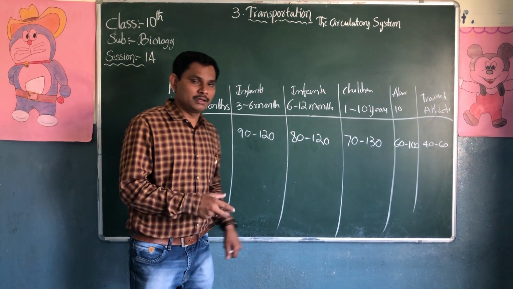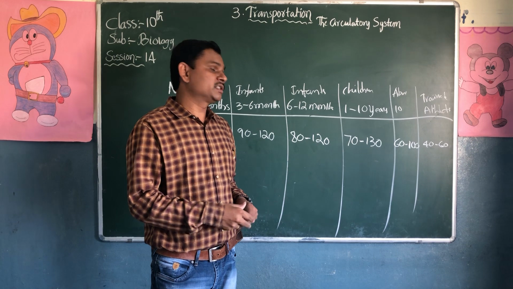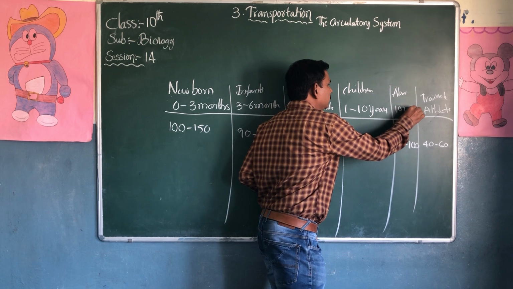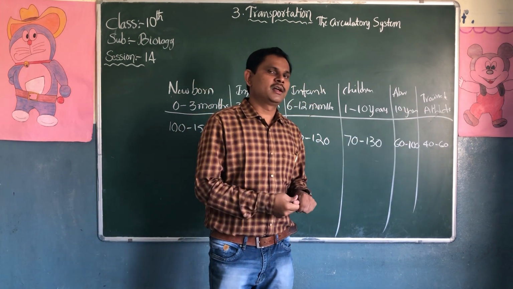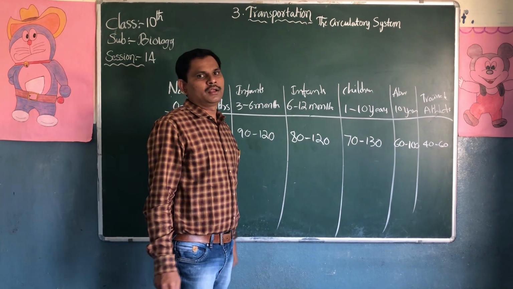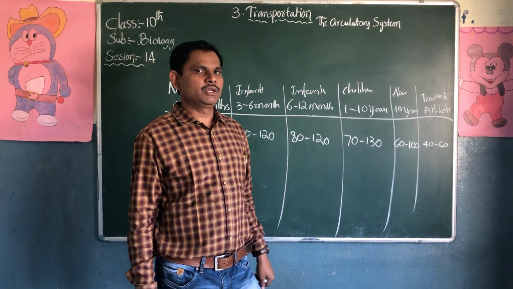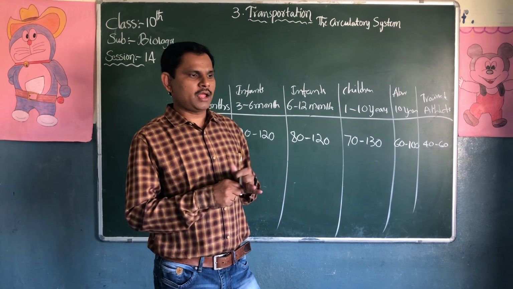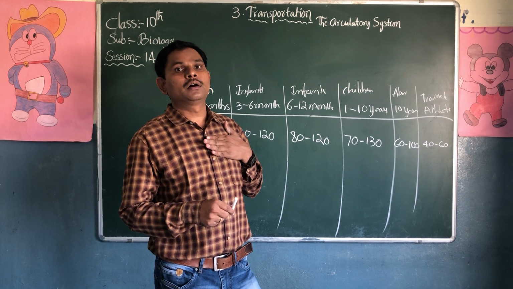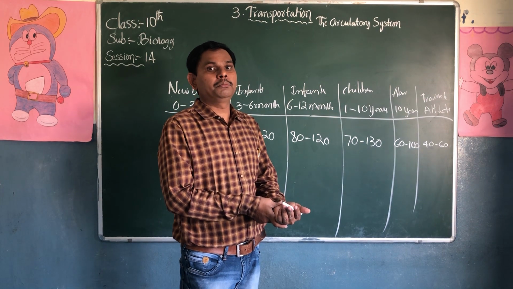So for trained people, their heartbeat rate is very low. Above 10 years, actually, the heartbeat rate per minute is 72 or 76. So now it's 72 per minute. You can count your heartbeat rate. Take your hand and keep it on the chest. You can count how many heartbeats in a minute, or you can count the pulse rate for a minute.